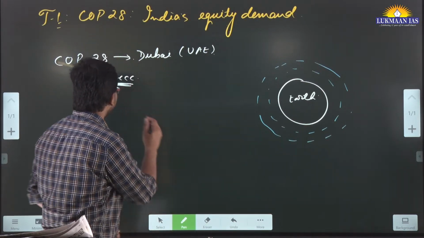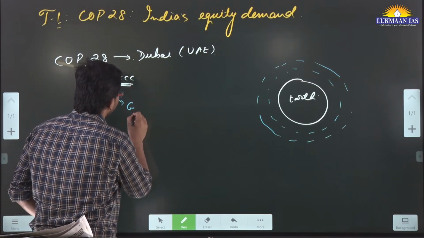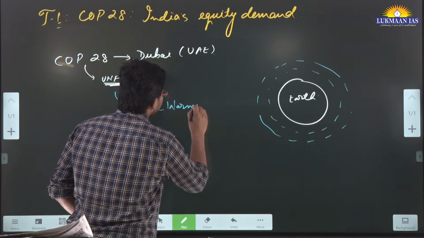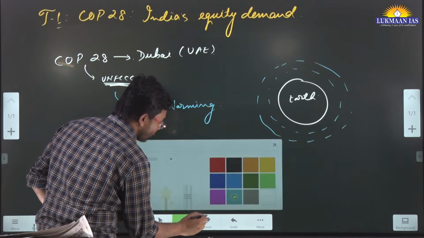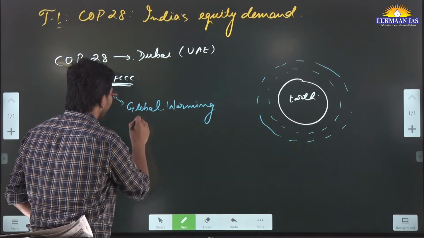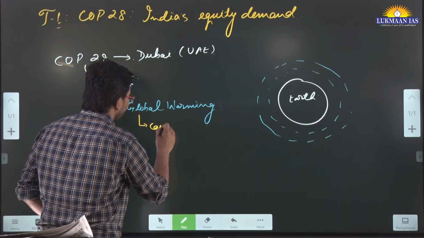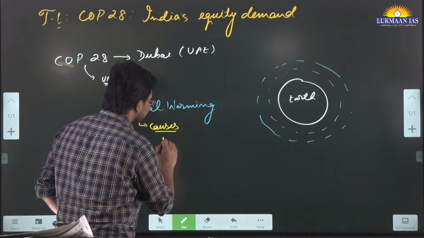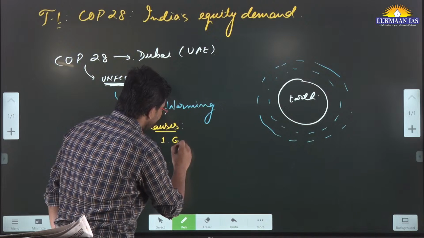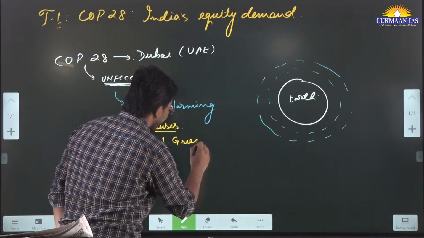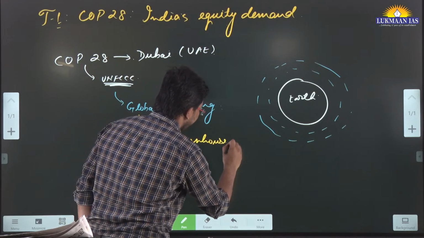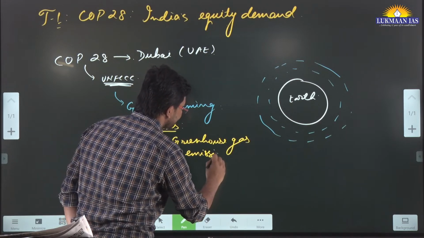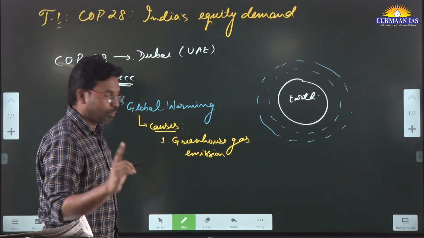How does global warming happen? When we talk about global warming, what is the main cause? What can be the causes of global warming? We are going to discuss the causes of global warming. The number one cause is greenhouse gas emission. Greenhouse gas emission is the number one cause of global warming.